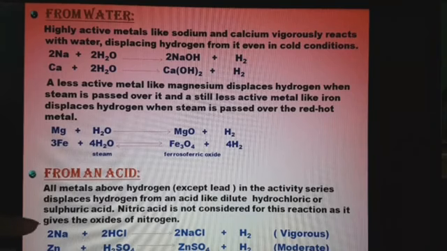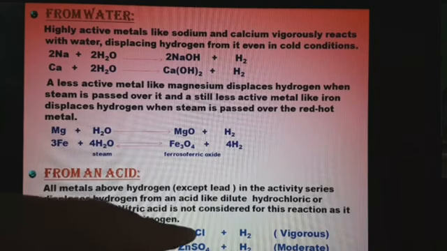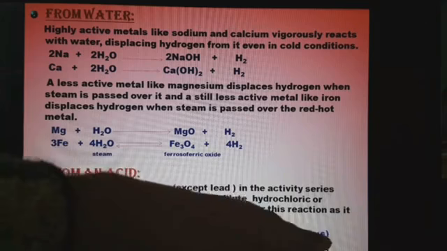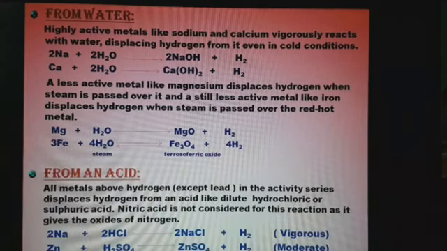So let's see how sodium displaces hydrogen from hydrochloric acid. What is formed? Sodium chloride and hydrogen gas is being released. This is a vigorous reaction. Why is this a vigorous reaction? Because it happens with what metal? Sodium metal, which is a highly active metal. So sodium, potassium and calcium are certain such metals which are very active. That is why they show vigorous reaction.